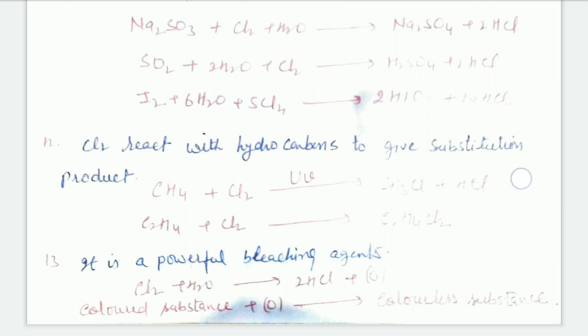It is a powerful bleaching agent. Why does it act as a powerful bleaching agent? This is because Cl2 combined with H2O gives nascent oxygen, and nascent oxygen acts as a bleaching agent. It means the colored substance will contact with oxygen and form a colorless substance. Right? Therefore, this nascent oxygen acts as an oxidizing agent. Right?